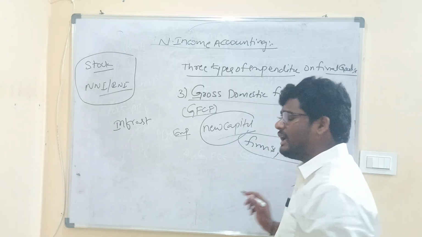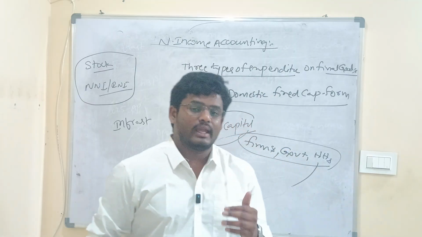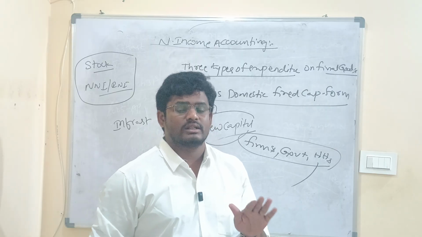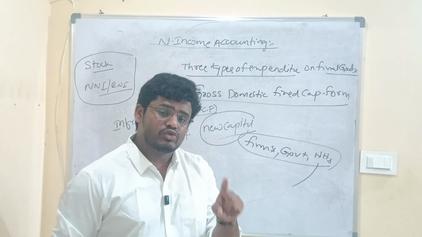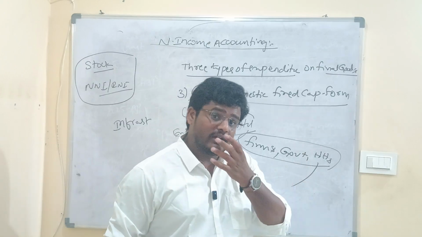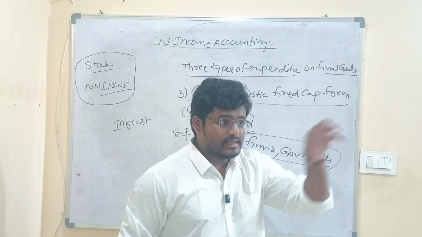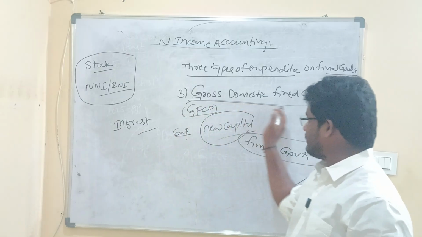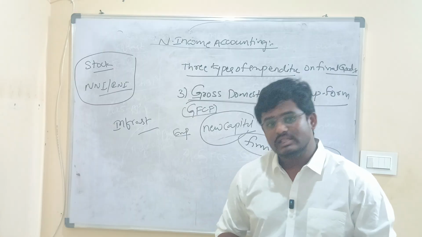Now there is only one case where households contribute to GFCF. Generally, whenever we talk about the households, they contribute more to PFC, 99% of the contribution by the households is only to PFC. But there is one case where the households can also contribute to GFCF. Generally, GFCF is mostly contributed by the firms. If the households buy a new house, then since they are buying a new house, they are also contributing to GFCF. So this is the only example where you can find households contributing to GFCF.